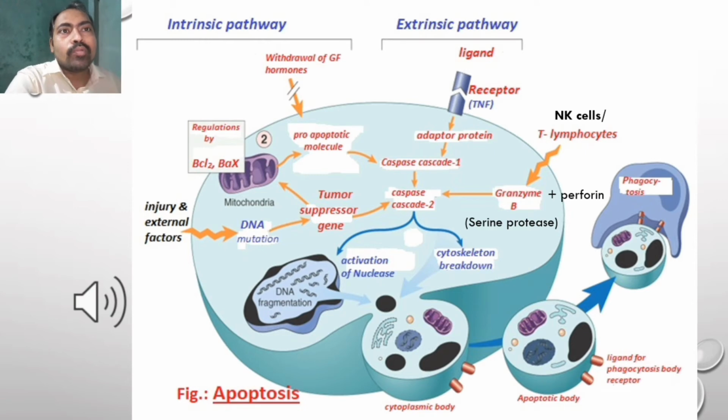Now, this pro-apoptotic molecule activates the caspase cascade. In this cascade, there are two types of caspase: initiator caspase and effector caspase.